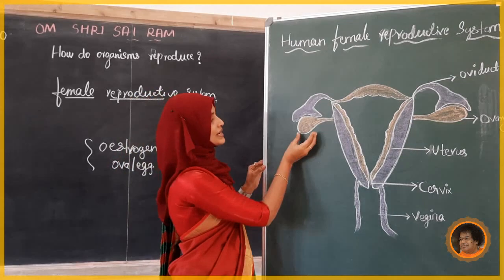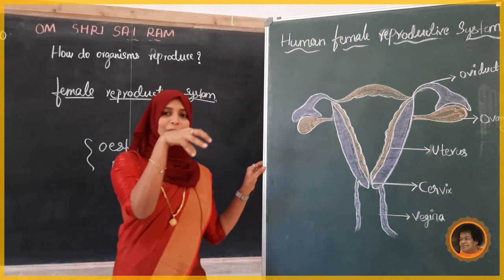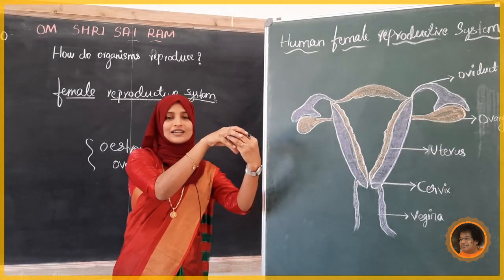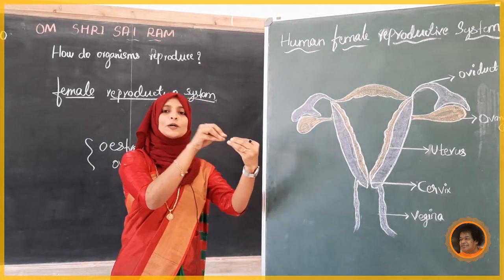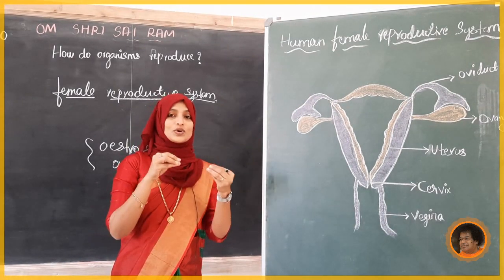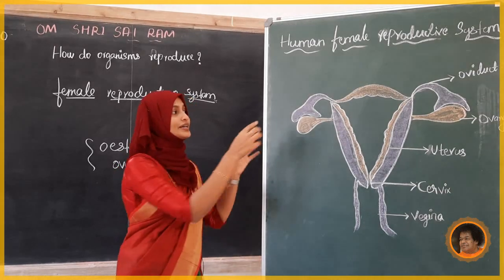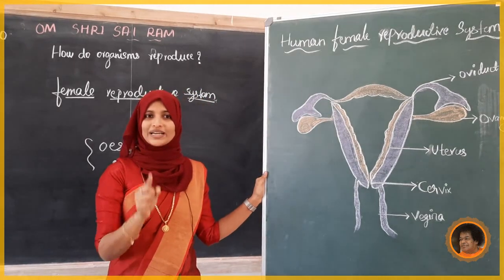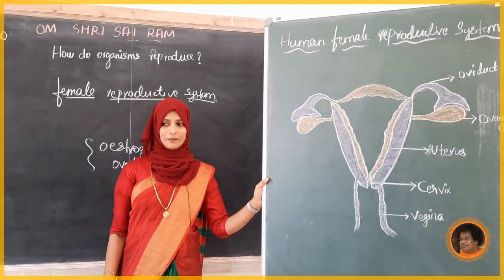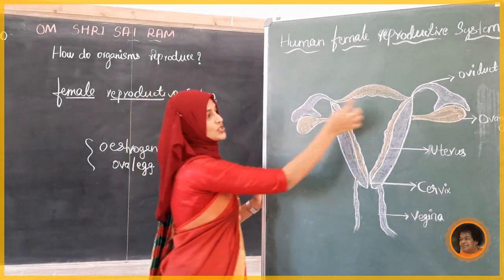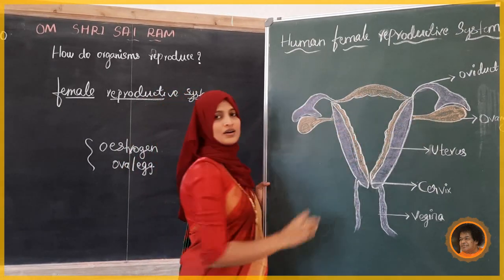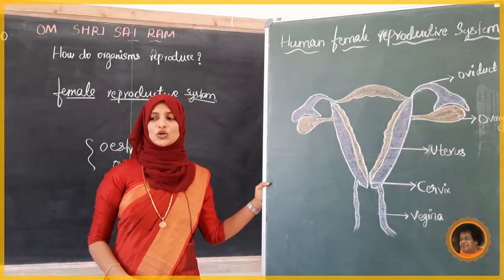Next, after the ovary there is a funnel-shaped structure, like a fold holding the ovary like this. This funnel receives the ovum. Who receives the ova? The funnel-shaped oviduct. The oviduct is also called the fallopian tubule, or fallopian tube. There are two oviducts, one on either side of the ovary. Next we will see the functions of this.